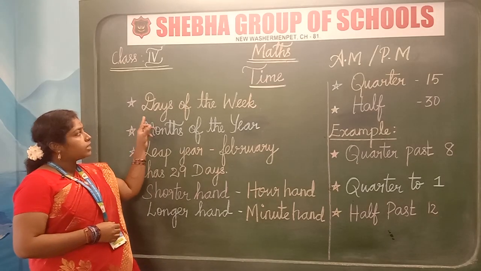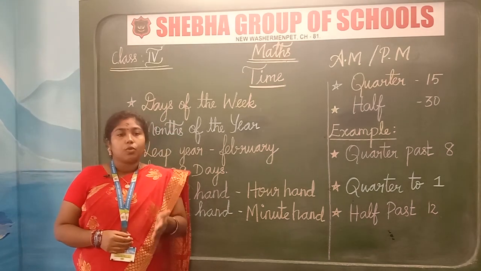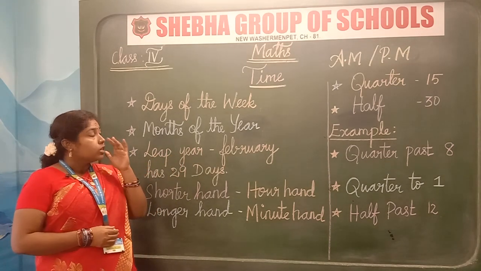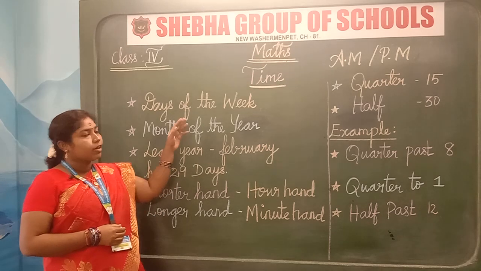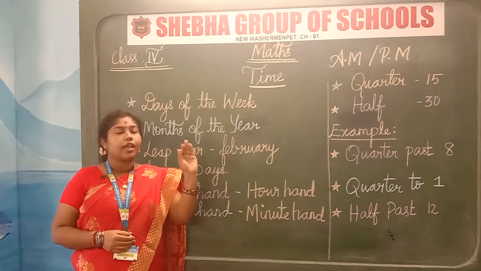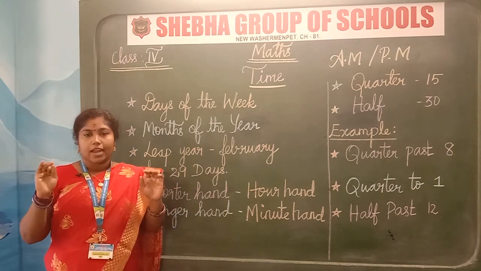First, our topic is days of the week. In your early classes, you have learned what the days of the week are. How many are there, children? There are 7 days of the week. They are Sunday, Monday, Tuesday, Wednesday, Thursday, Friday and Saturday.